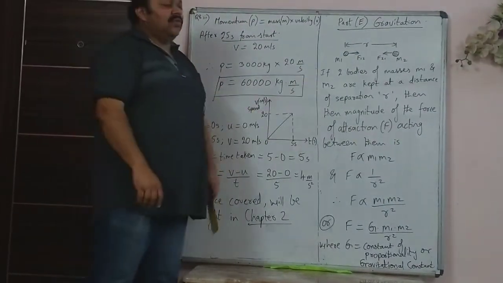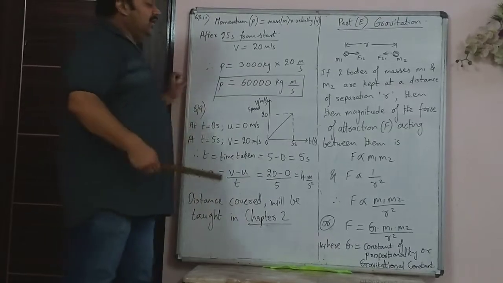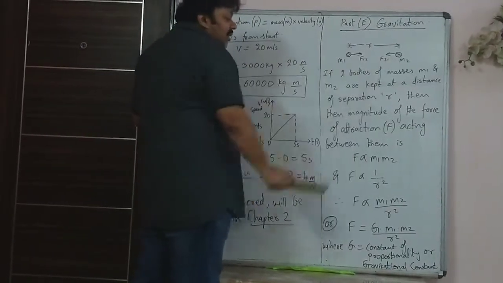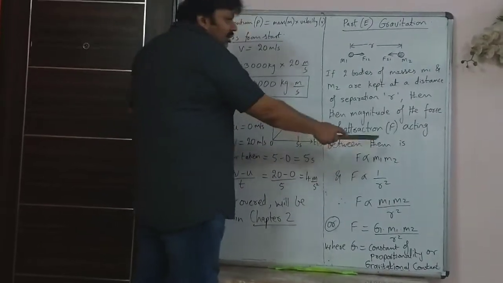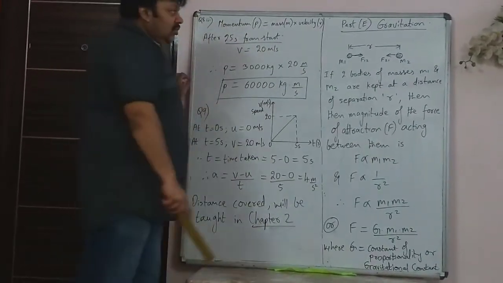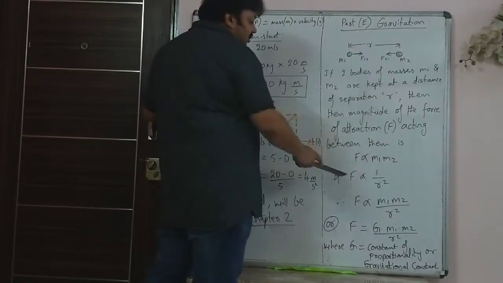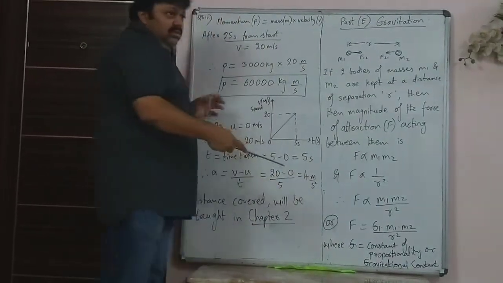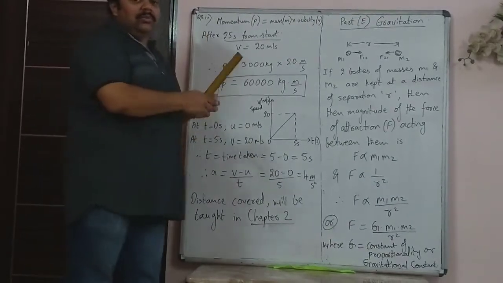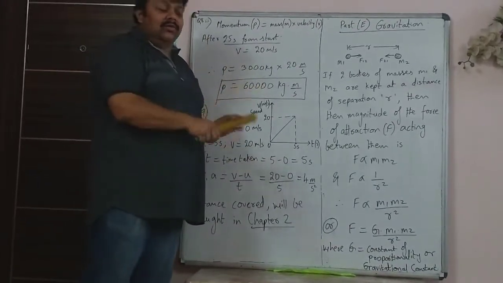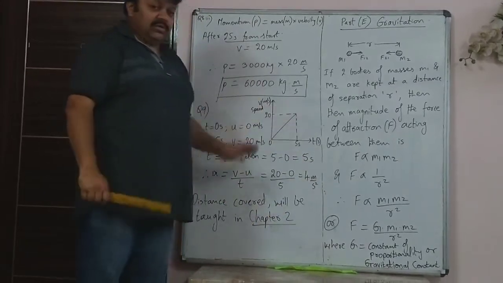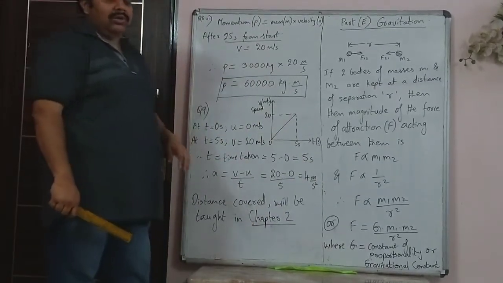So there exists a force of attraction, and he said that this force of attraction is directly proportional to the product of their masses. Because these are equal forces, body 1 attracts body 2 and body 2 attracts body 1, he wrote it as F, just force, not 1, 2 or 2, 1.